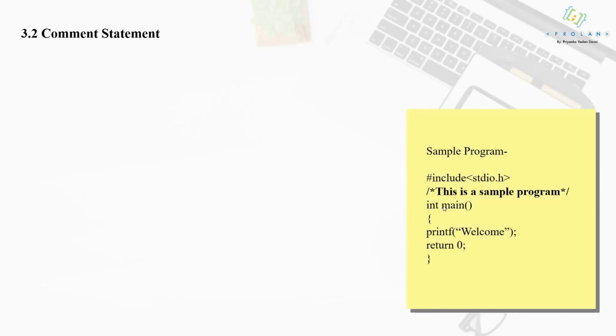Okay, now moving on to the second statement, which is the comment statement. Now consider the same program. Here, as the second line, you see that something is written inside this symbol. What is this? Slash and asterisk. What is written inside this symbol? This is a sample program. Now this particular statement is a comment statement. What do you mean by that? See here, this is a sample program, is a comment statement.